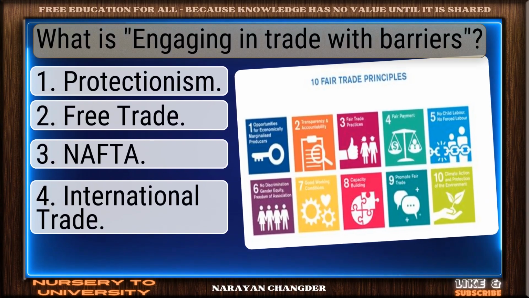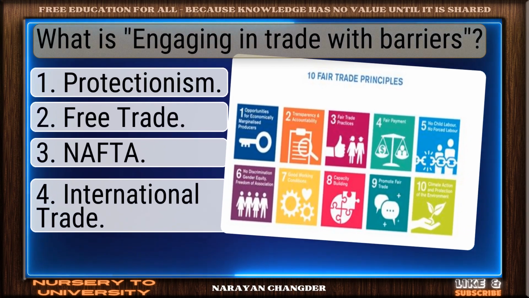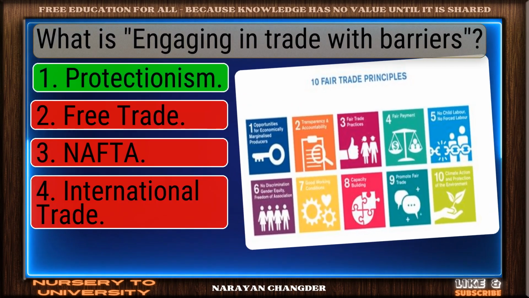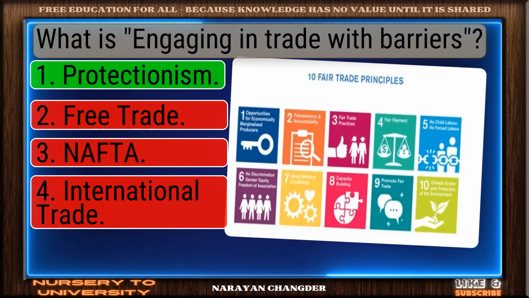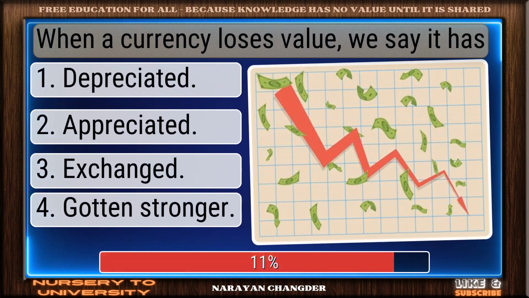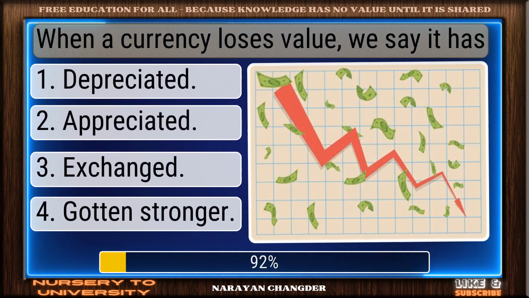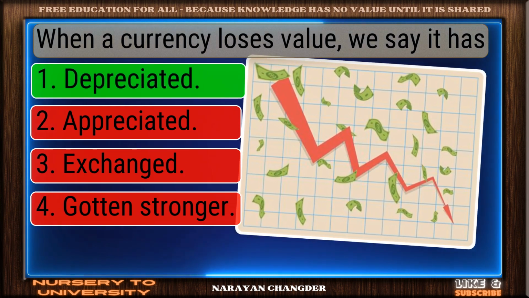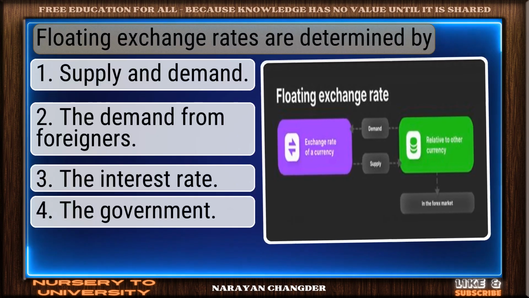What is engaging in trade with barriers? Nicely done. Protectionism is a solid answer. When a currency loses value, we say it has. Excellent choice. Depreciated is the right answer.